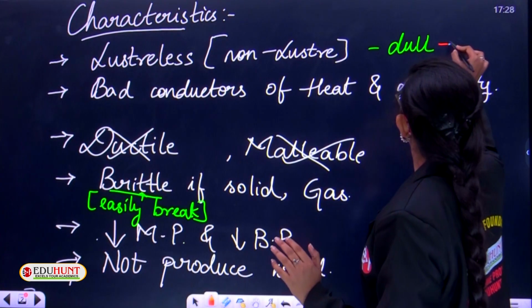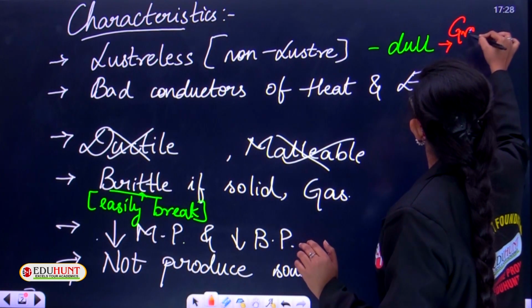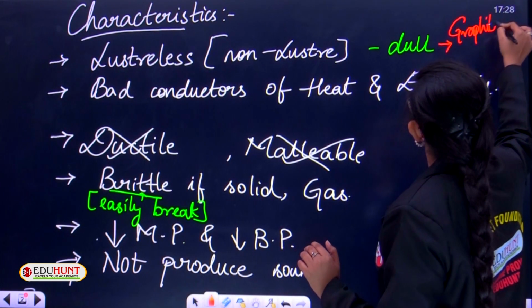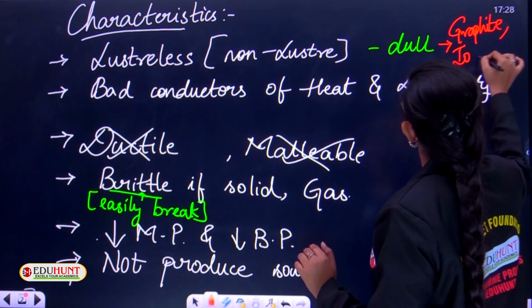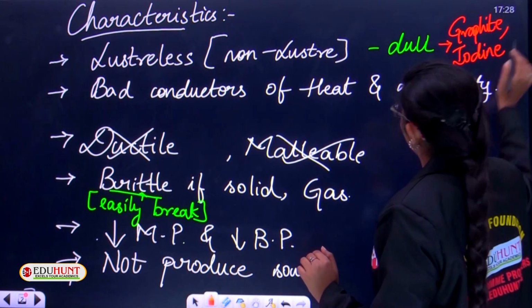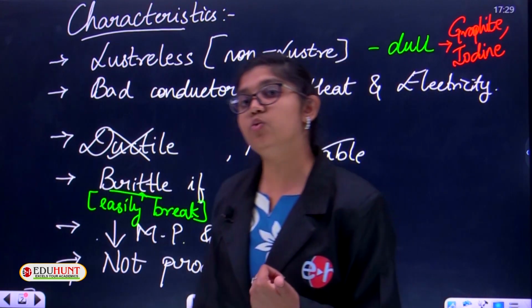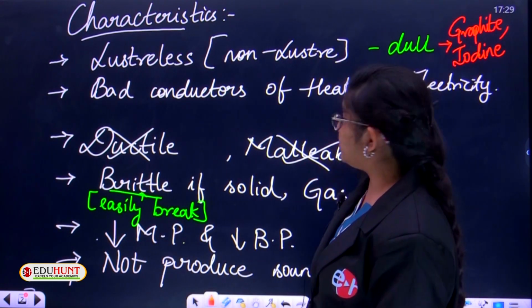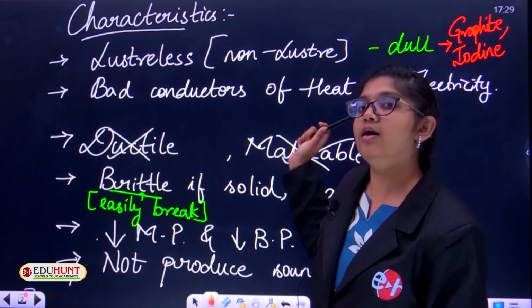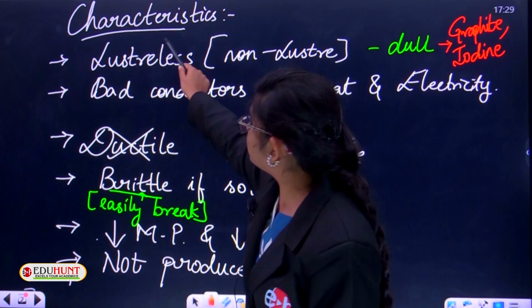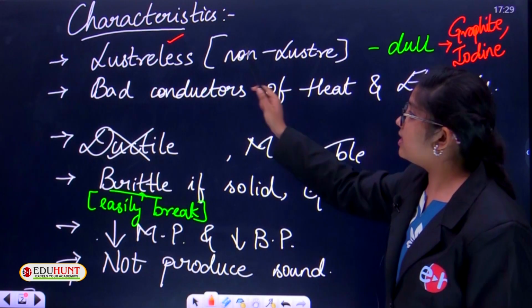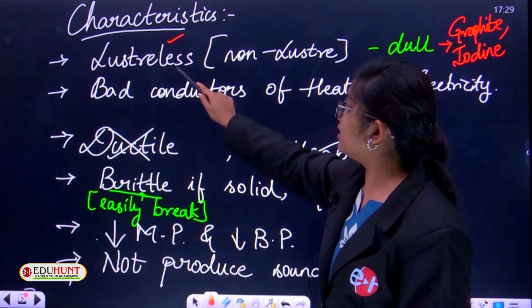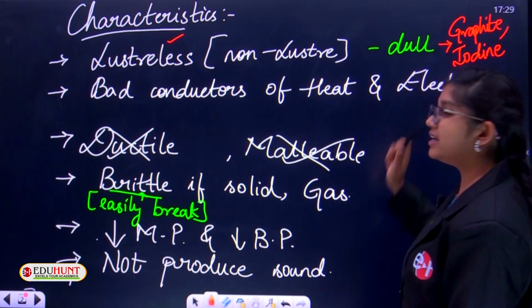Those two are graphite and iodine. They are lustrous, which means these are the exceptions among non-metals, since we said all non-metals are lusterless and dull in appearance.